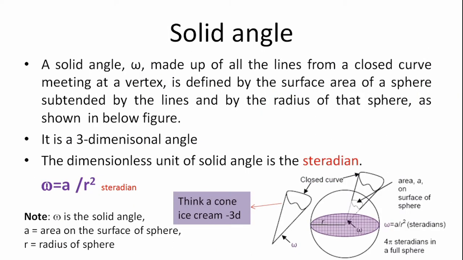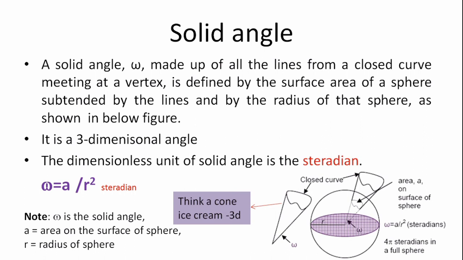So now let us discuss the next supplementary physical quantity called solid angle. Solid angle is the angle made by the area cut on the surface of the sphere at its center. So please have a look at the sphere shown in this slide. Solid angle omega is made up of all the lines from the closed curve meeting at the vertex, defined by the surface area of the sphere subtended by the radius of that sphere.